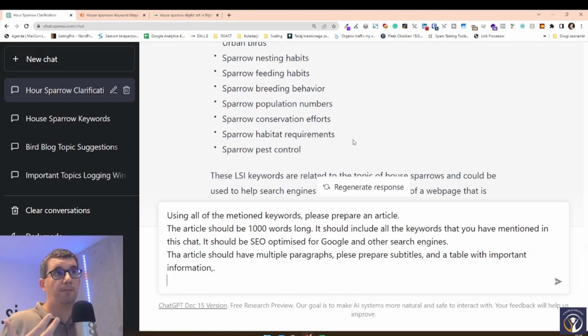We can also, some people would even give ChatGPT a part of their own article and tell it to write the article in such a style. What we can do is we can say, this article should be informative, but also funny and interesting.